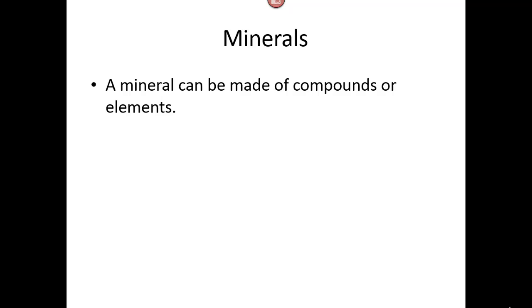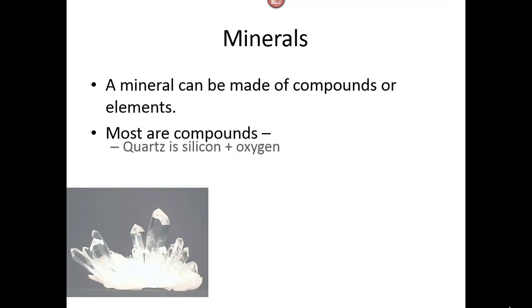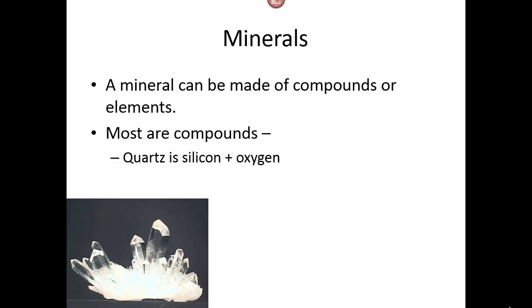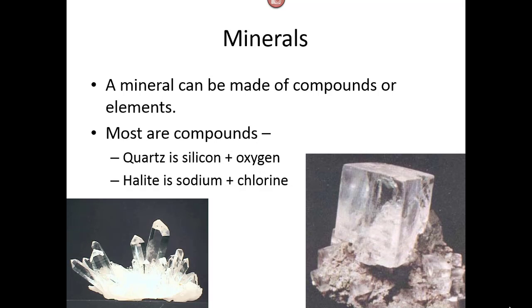A mineral can be made of compounds or elements. Most, however, are compounds. A couple of examples: quartz is silicon and oxygen put together. So those are the two elements that combine to make that mineral. And halite, which is otherwise known as salt, is sodium and chlorine. Those are the two elements that combine to make that mineral. So some minerals are just pure elements, but most are compounds.